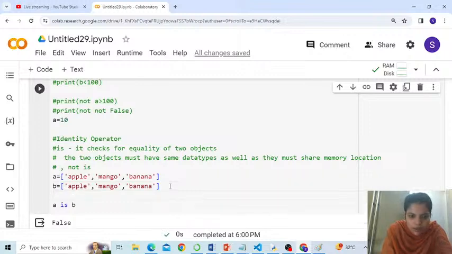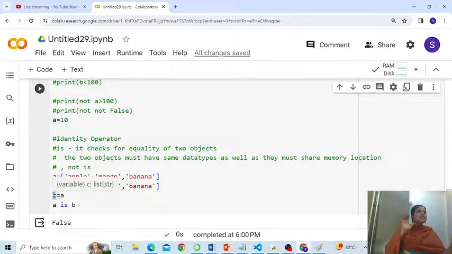So what I do now, if I create a third variable C and write it as C = A, that means whatever is in A, assign it to C also. Now a programming language is always very smart. It will not allocate memory to C once again with the same value.